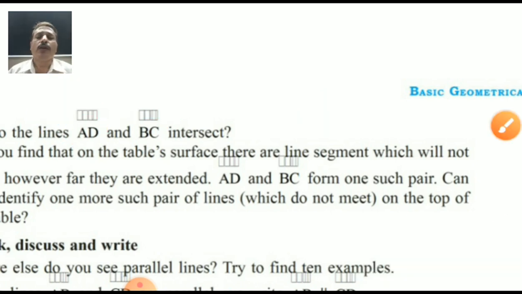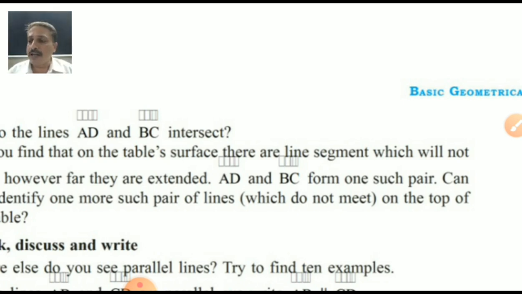Good. Okay. Now, do you find line segments on the table surface which will not meet? Both are going continuously. On both sides of the table they go continuously. Look at the blackboard, the straight line is going. Okay. AD and BC form one such pair. Two pairs are given. AD and BC, both are going on straight.